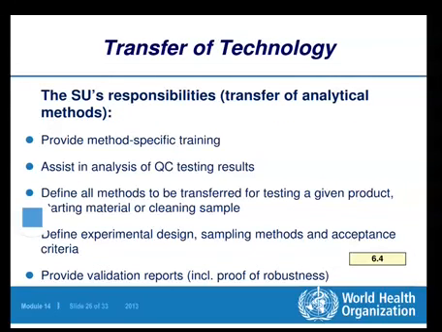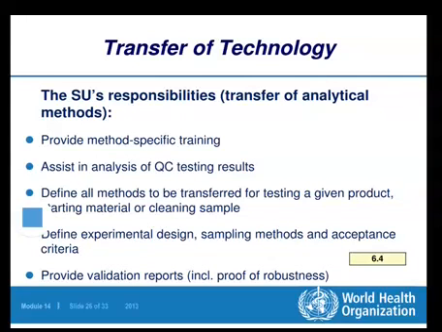Now let us see the SU's responsibilities regarding transfer of analytical methods. The SU has responsibilities related to the analytical methods. They must provide method specific training.